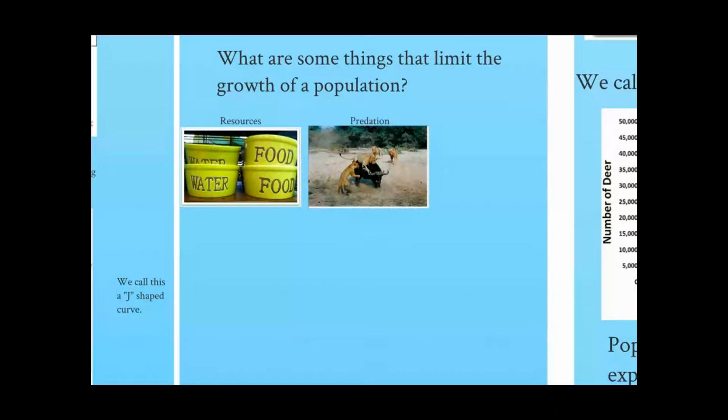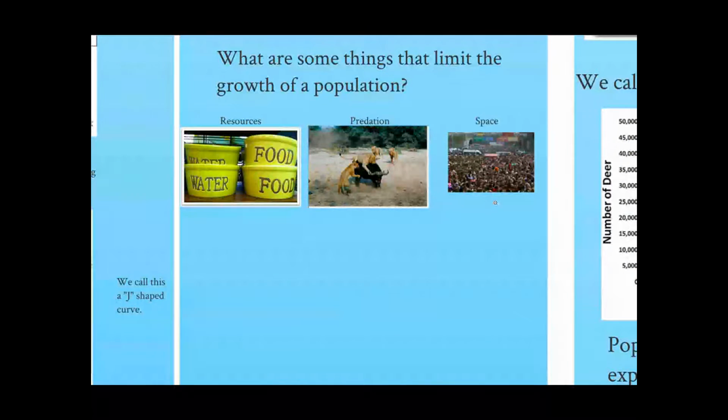If there are more cattle out in the prairies, the lions are going to have an easier time catching them, which means there's going to be fewer and fewer cattle because there's so many around. It's easy to just grab them. Space is a big one. There's only so much space in any given ecosystem for organisms to live before they're just too crowded.